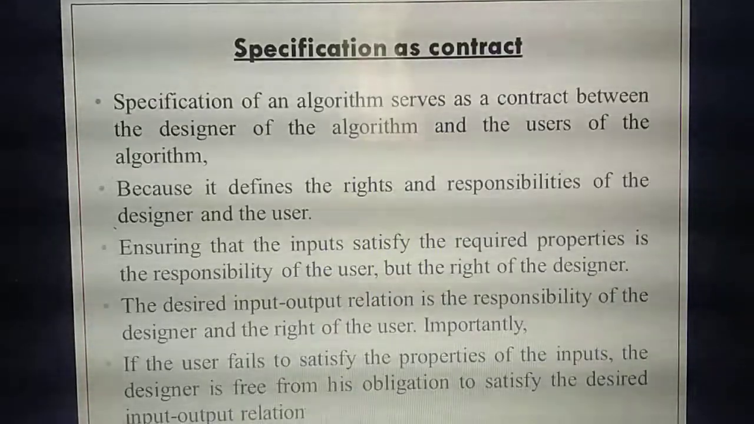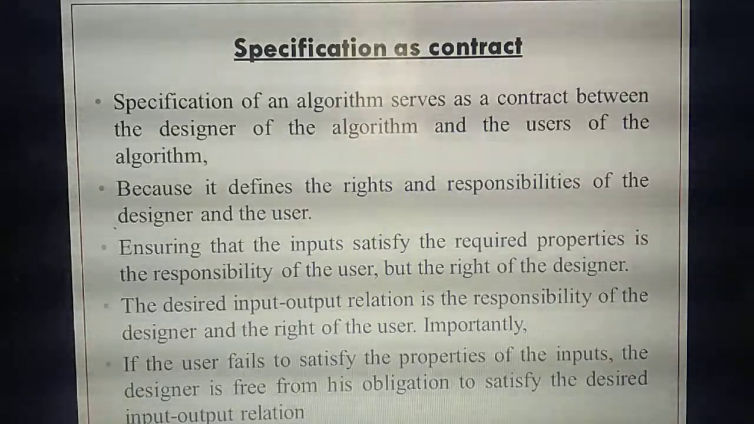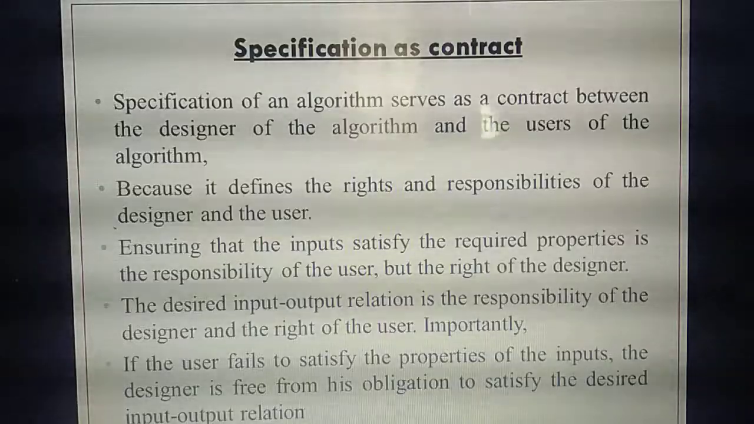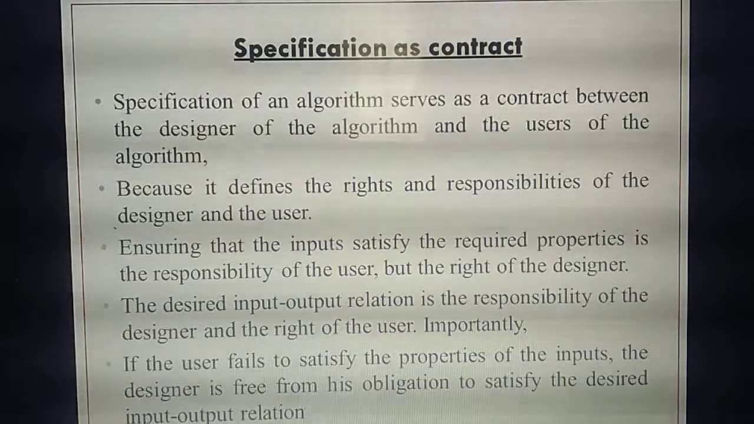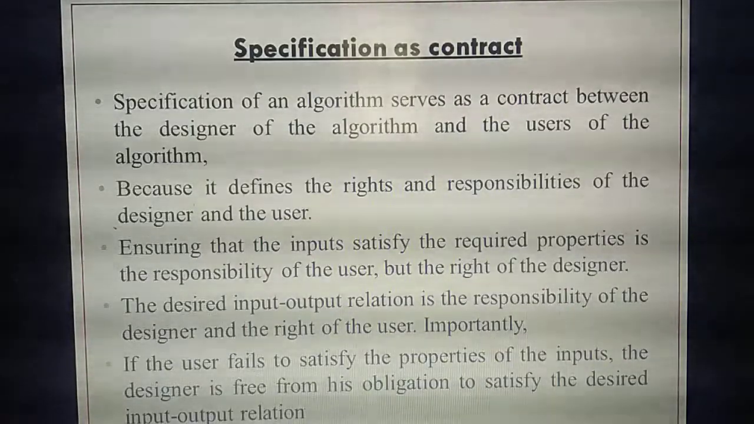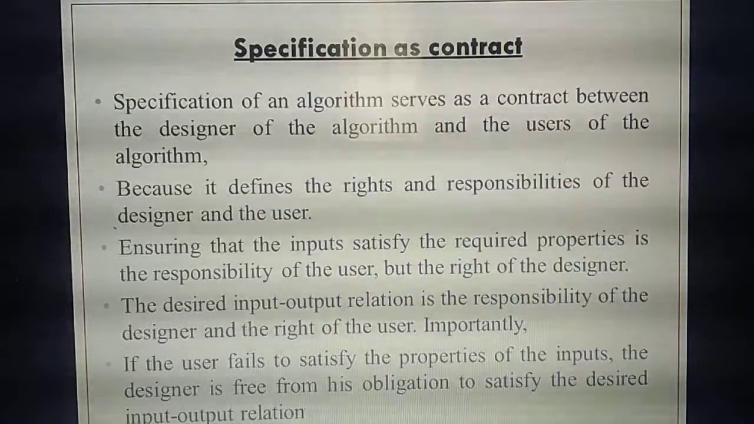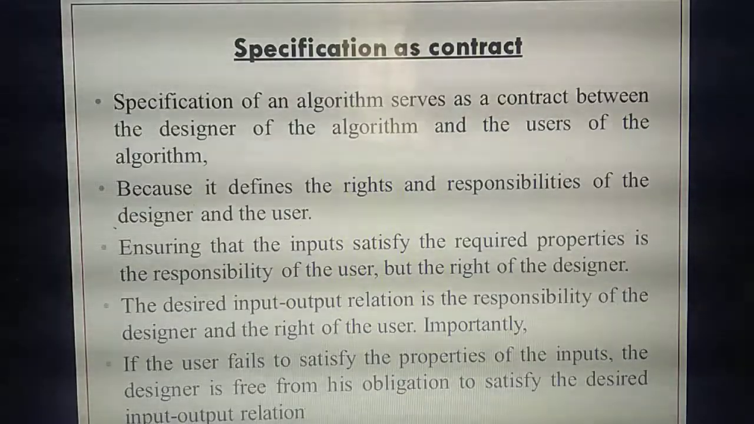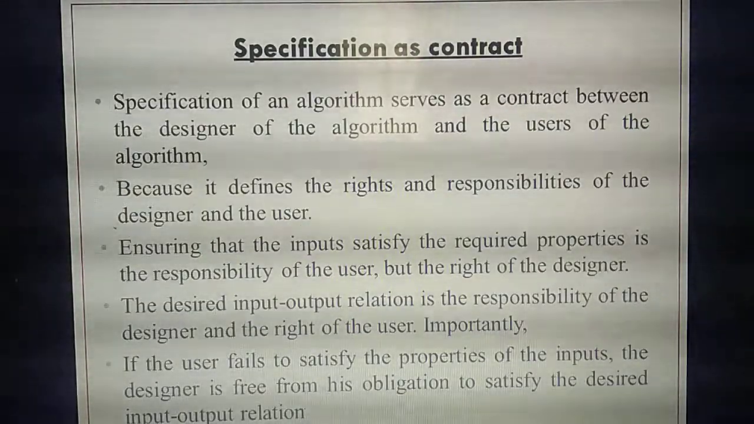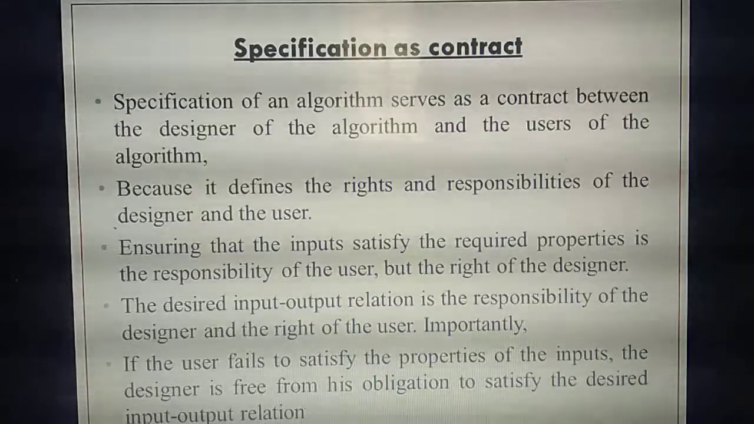Understand? Yes. So next thing, specification as contract. Okay. So normally what's the meaning of contract? You might have heard about this word, contract. Isn't it? What do you mean by contract? Normally people used to say building contracts, road contracts, isn't it? So what's the meaning of contract?